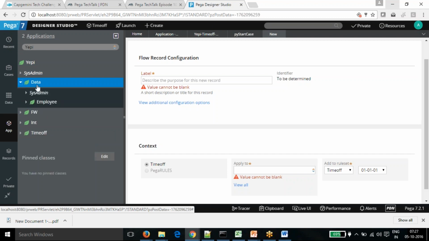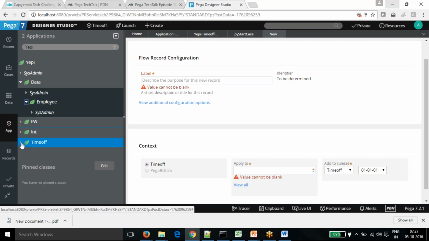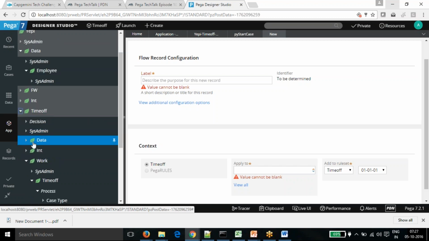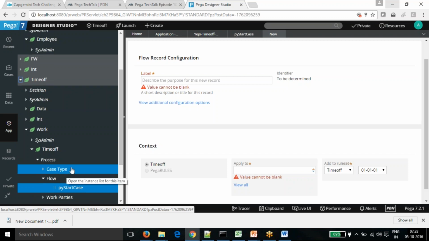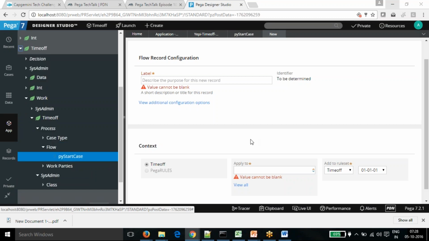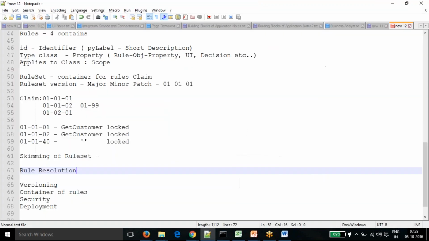Within that you have more things. If you say employee, we can see one more class is there. Sysadmin is not a class; within that you have a category of rules. Within time off, whenever you see a leaf, that is a class. And within the class, decision, sysadmin, all that is a rule, is it? Right. Within the class, we define different rules. If you need any property or method or any rules, we create them within the context of that class. Okay, now it makes sense. And whatever we discussed, all the IDs are the properties of that particular rule, like the four identifiers.